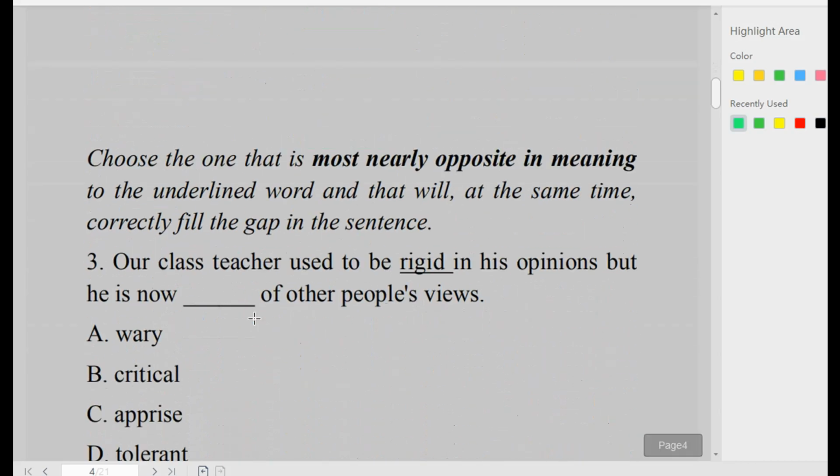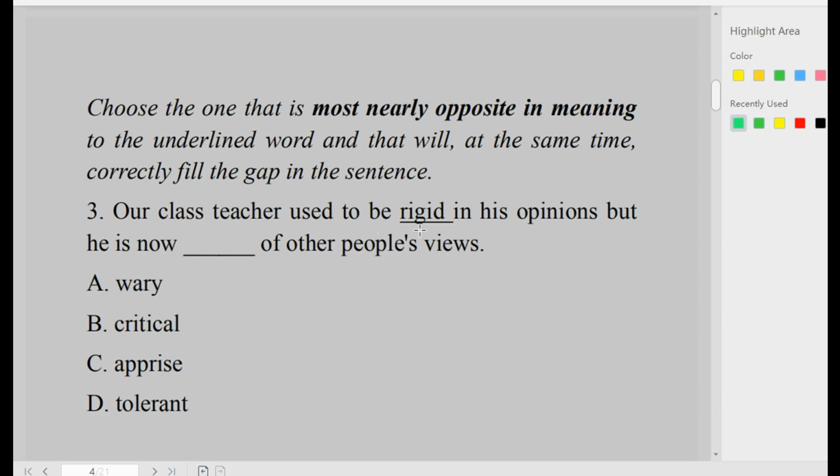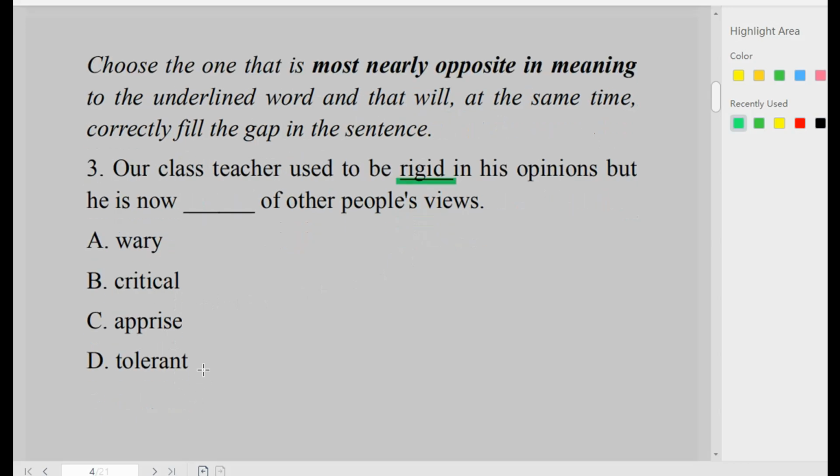In number 3, our class teacher used to be rigid in his opinions, but he is now dash of other people's views. Rigid is underlined. In the options, we have wary, critical, apprised, tolerant. When someone is rigid in his opinion, it means the person only considers his own opinion. The person does not care what other people's opinions are. So now the opposite is tolerant. He was rigid, but now he tolerates other people's opinion, other people's contribution. That is the correct option, option D, tolerant.